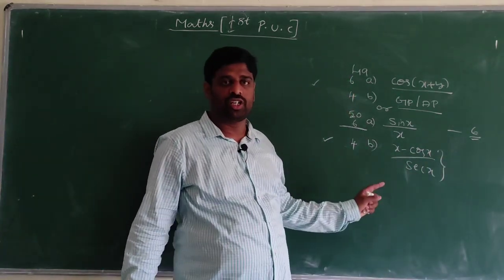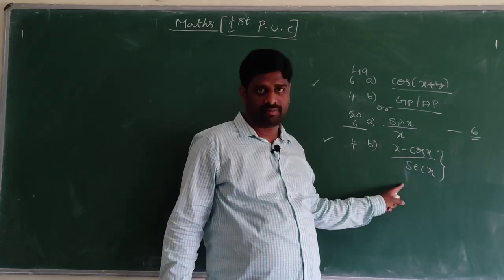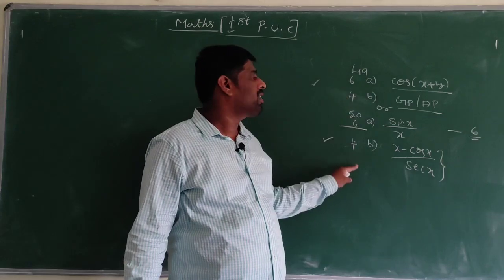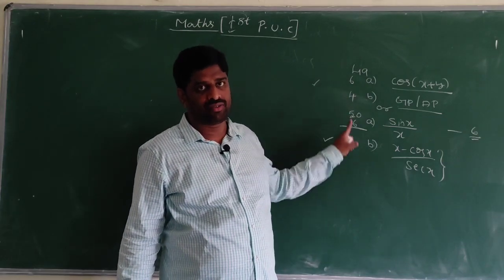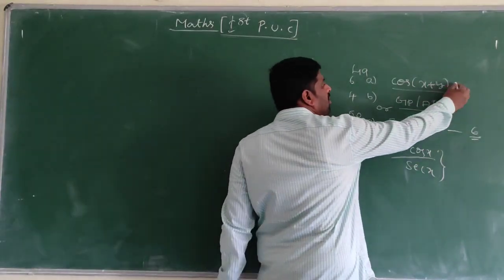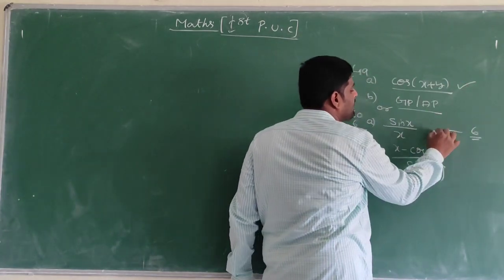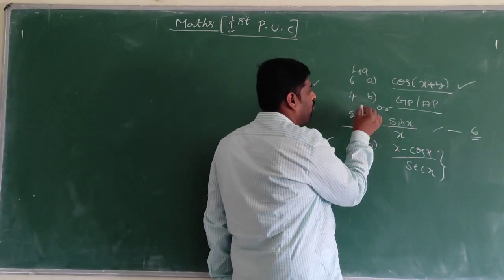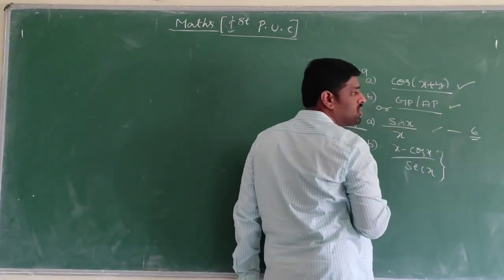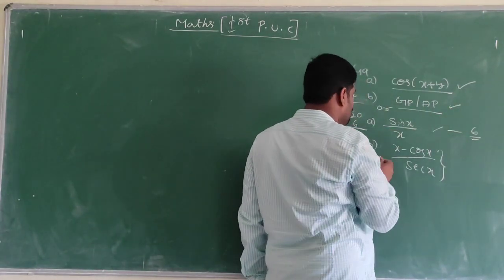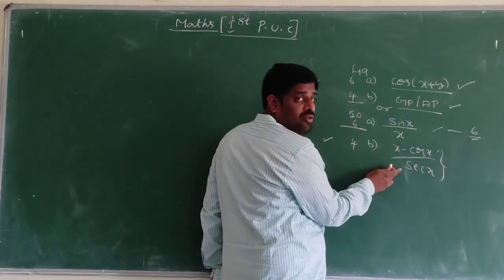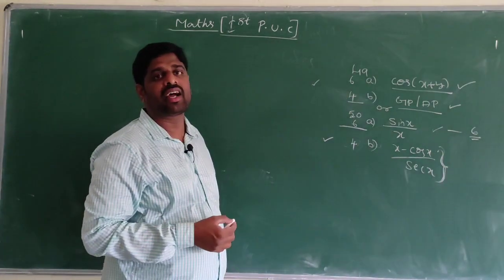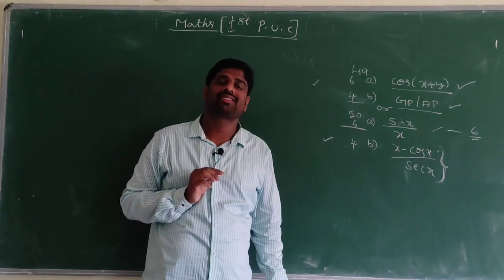By using quotient rule we can differentiate the term. This type of problems they will ask. So these are the important questions for 10 marks. So the compulsory questions are cos of x plus y and sin x by x. This is 100%. In the 4 mark question, either GP or AP, and by using quotient rule we can differentiate the terms. Those problems they will ask.